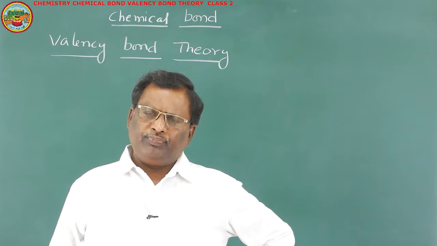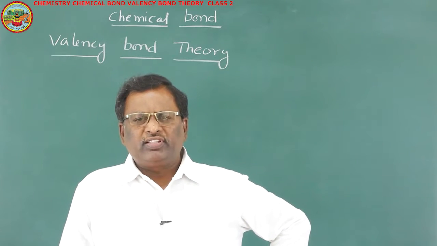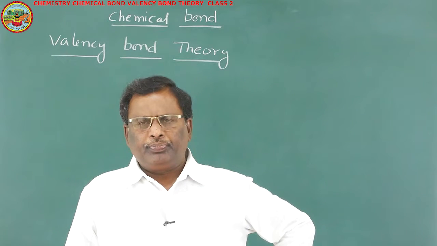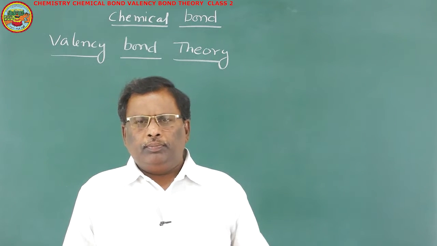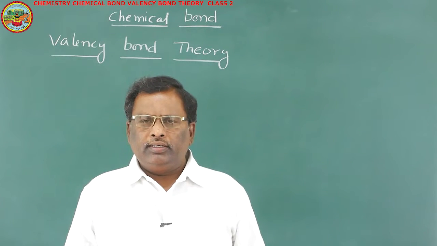Then Heitler and London proposed the valency bond theory. Later it was developed by Pauling and Slater.